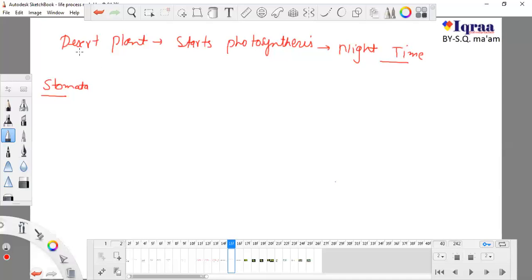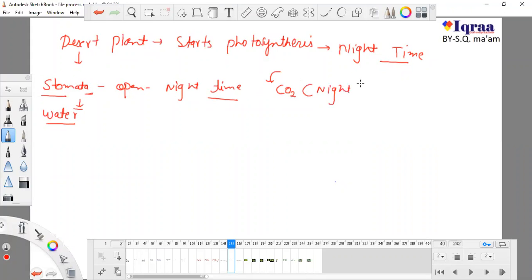Now we are talking about desert plants. In desert plants, generally they suffer from lack of water, or generally they don't have water. The water is always low in desert places. Okay, in desert areas the availability of water is always low. So plants open their stomata during night time. When stomata are open during night time, the plant takes in carbon dioxide.